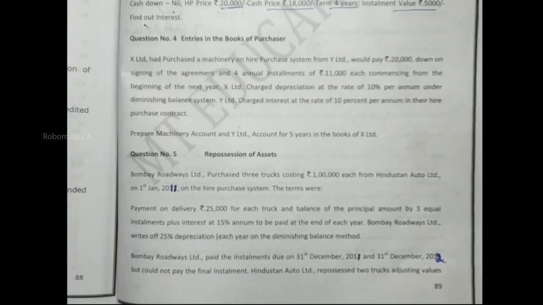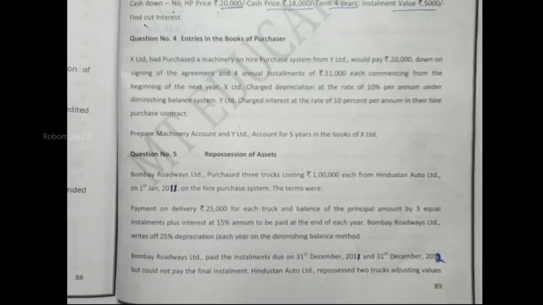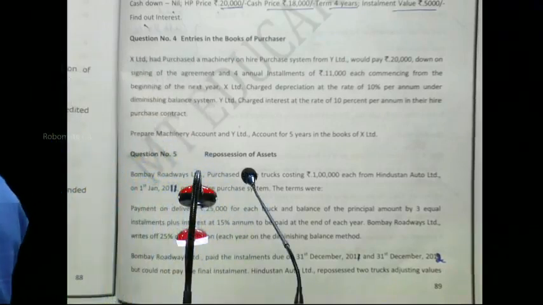Understood? Then he was pleading, sir, our business will be affected. Okay, I will be repossessing 2 trucks, sir. Before that, you pay the balance money. 1 truck I am leaving with you. So, how many trucks were repossessed? 2 trucks. When he repossessed, does he fix any separate value for that? He is fixing the value. Not directly a value is given. He says that the depreciation should be